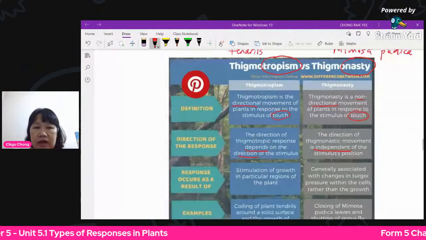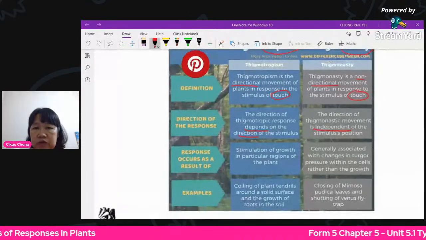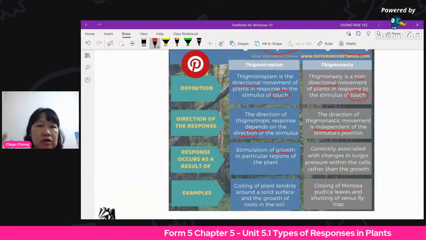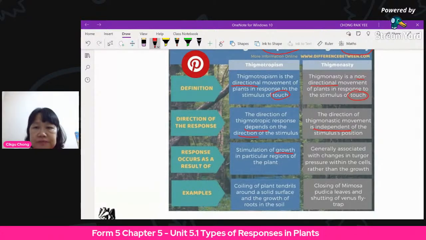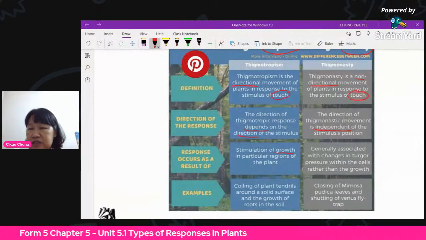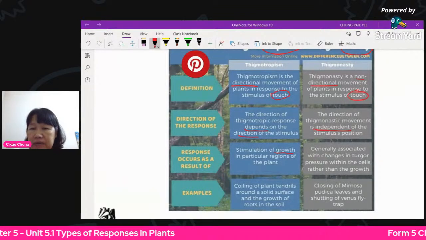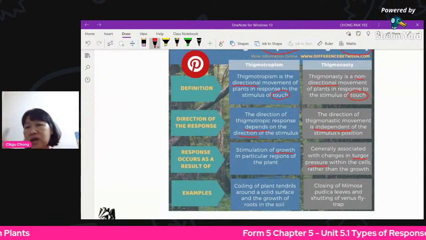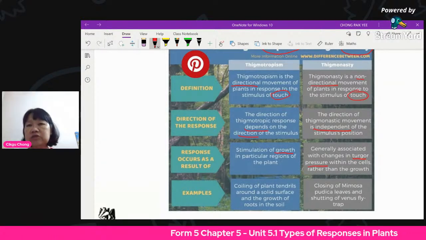Then for thigmotropism, it is a growth response. Stimulation of growth. So remember, tropism is a growth response. And for thigmonasty, the leaves closing up is because of changes in turgor pressure. The water comes out of the cell, so it becomes flaccid.